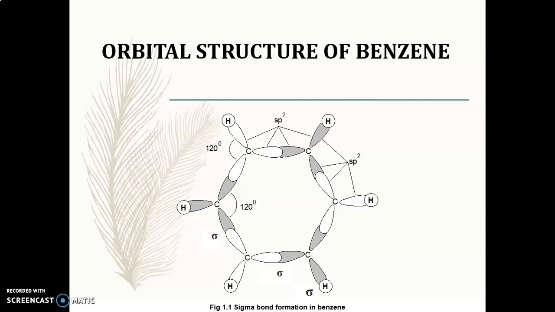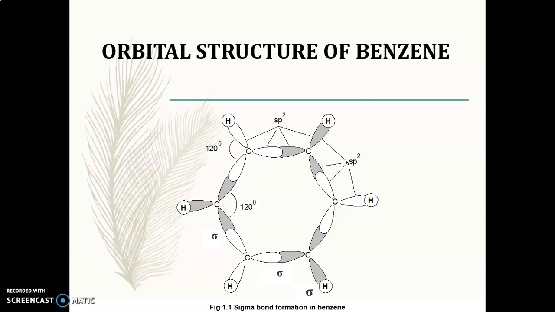All the bond angles, hydrogen-carbon-carbon, are 120 degrees. As we have seen, the bond length in benzene is 1.4 angstrom, while the bond angle is 120 degrees.